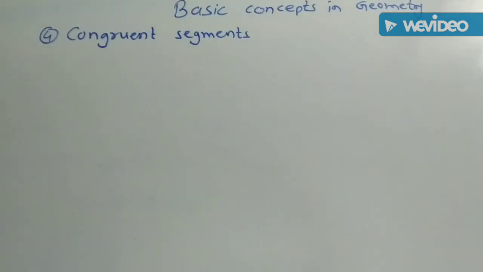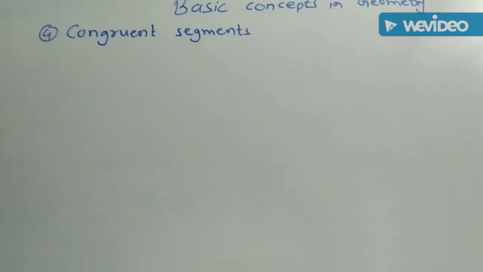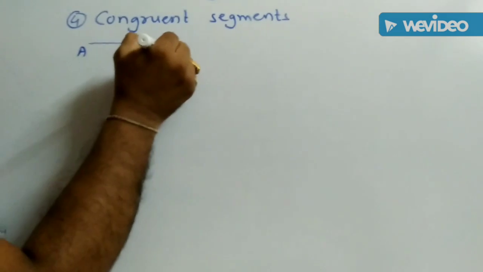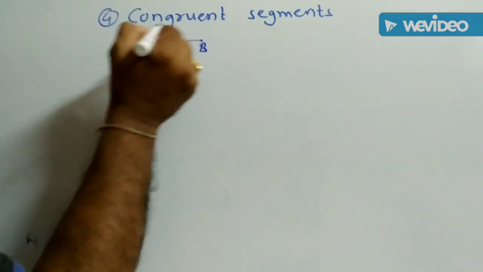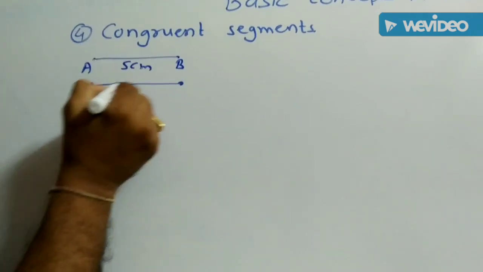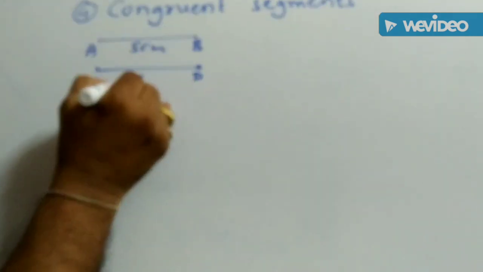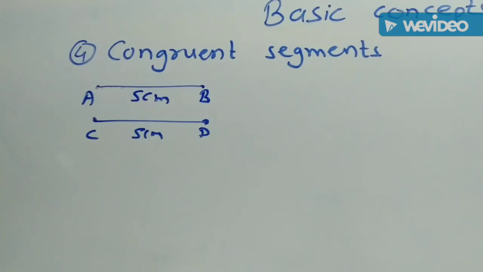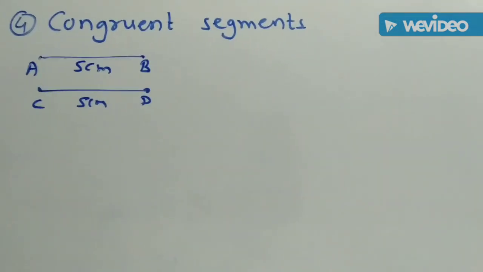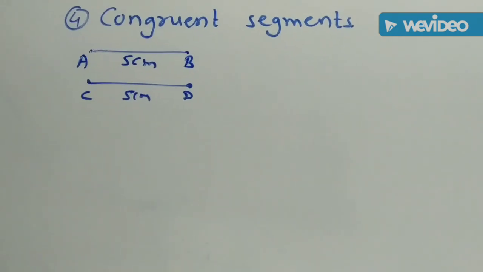Next point is congruent segments. Two segments are said to be congruent when, suppose, segment AB has length 5 cm and segment CD is also 5 cm. That means the lengths of both the segments are the same, and therefore the segments are said to be congruent segments.